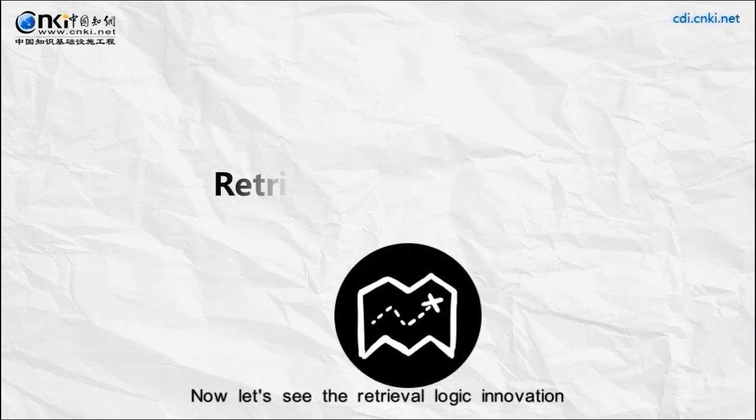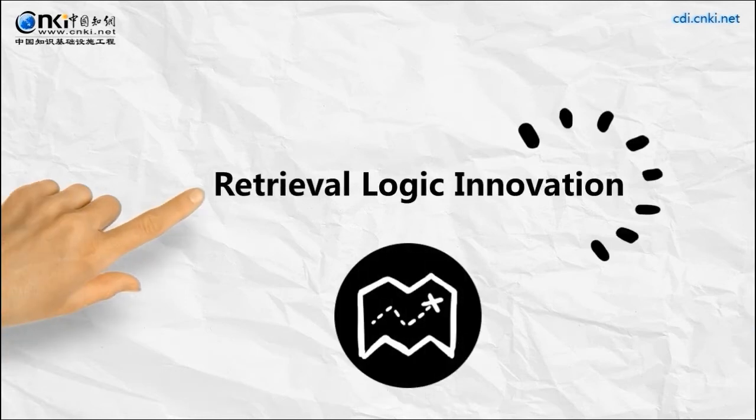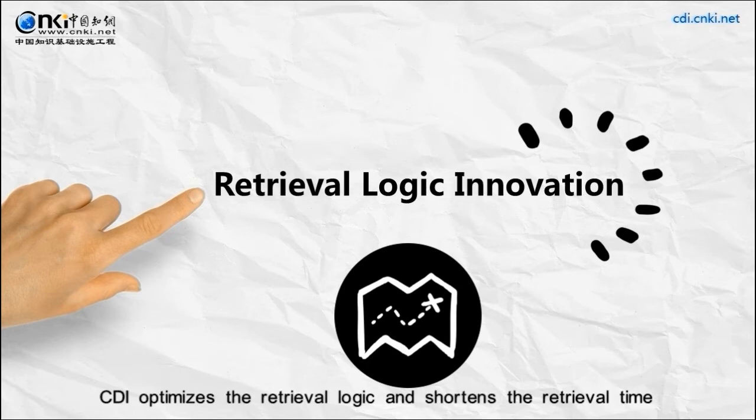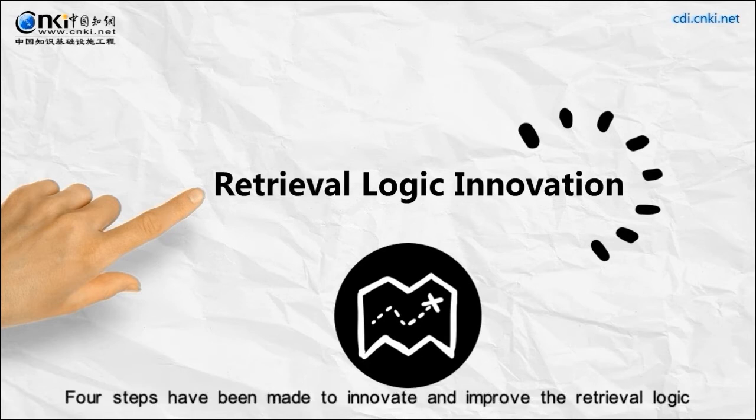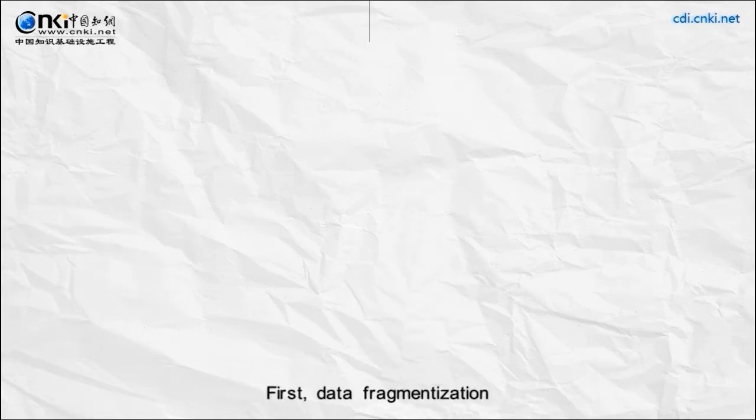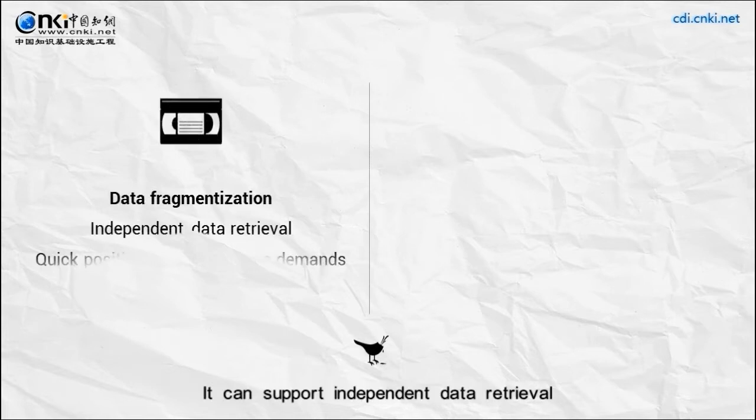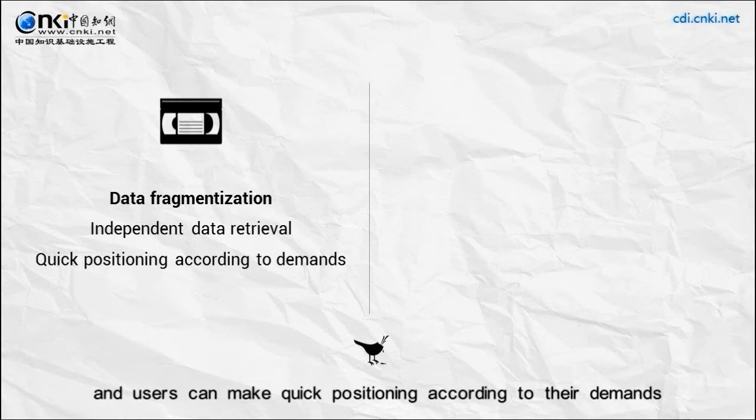Now let's see the retrieval logic innovation. CDI optimizes the retrieval logic and shortens the retrieval time. 4 steps have been made to innovate and improve the retrieval logic. First, data fragmentization. It can support independent data retrieval, and users can make quick positioning according to their demands.